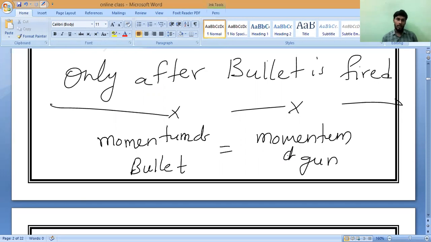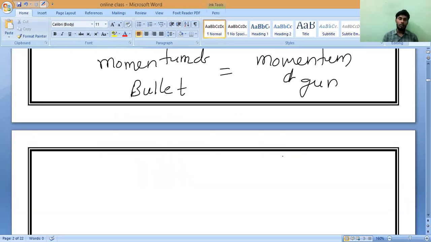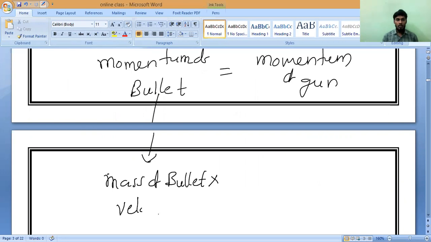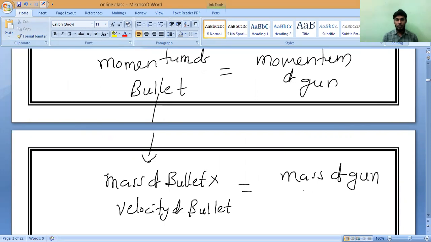So now, observe carefully. What is the momentum of the bullet? Tell me. Momentum of the bullet is equal to what? Mass of the bullet into velocity of the bullet, which is equal to mass of the gun into velocity of the gun.